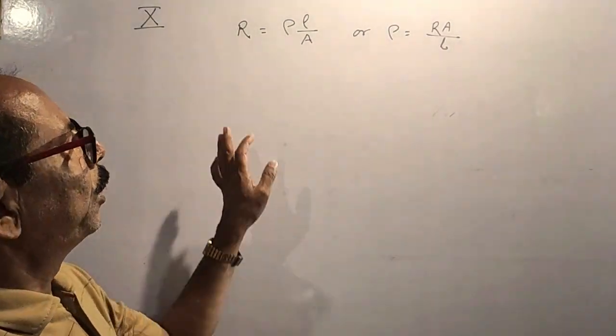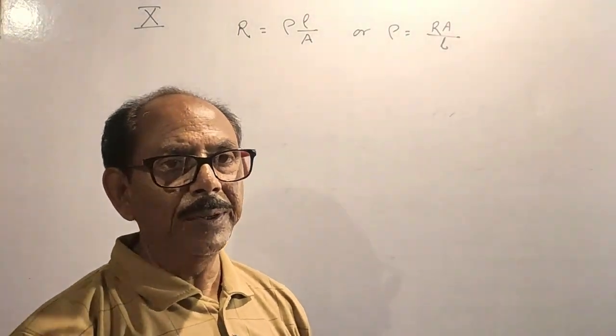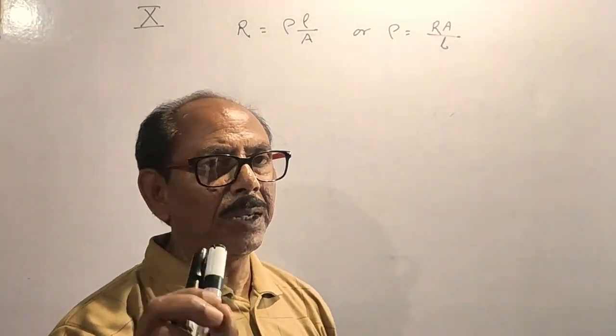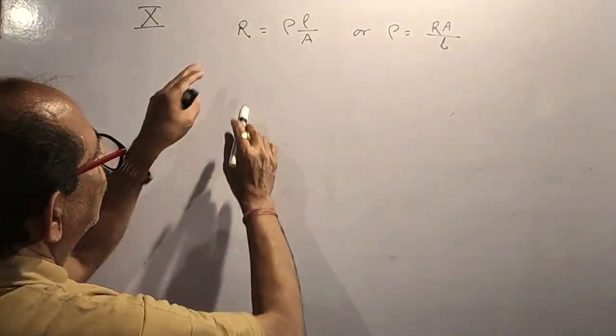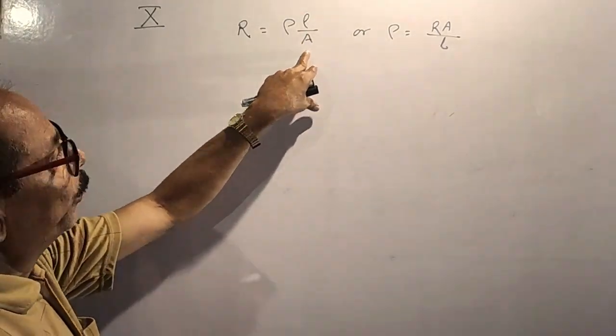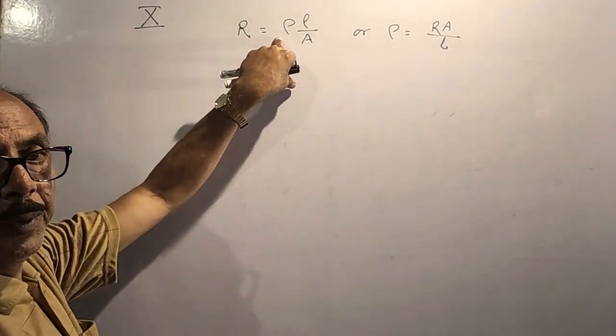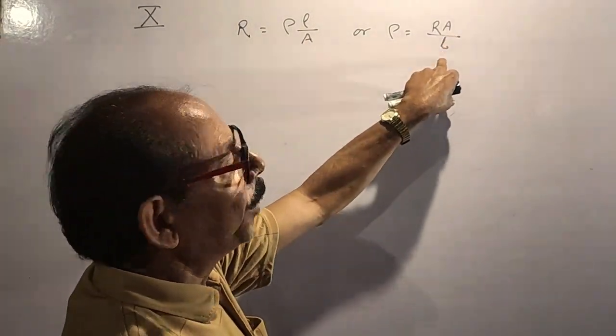I will talk today on the resistivity, conductivity and how the material conducts electricity. We know the resistance R is equal to rho into L by A, where rho is called the resistivity or the specific resistance. Rho is equal to RA by L.